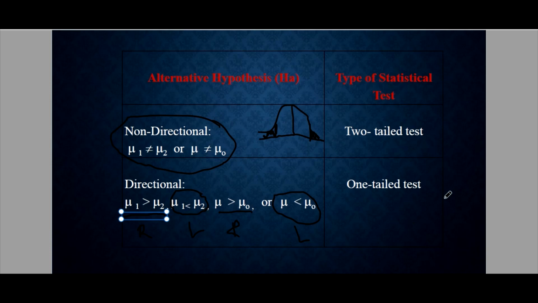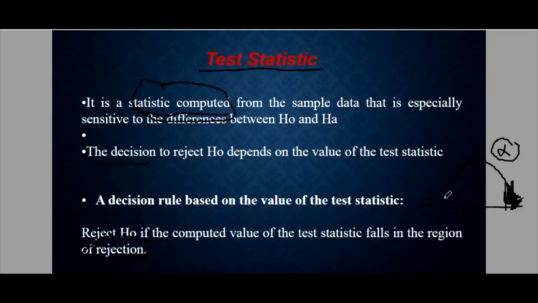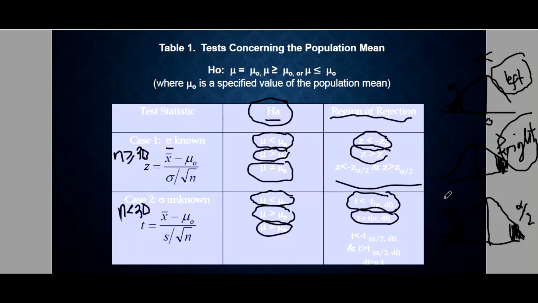Okay, so this is also very important in hypothesis testing. You must know whether it is a right-tailed test, a left-tailed test, or a two-tailed test. And of course, aside from that, the test statistic is also very useful, because if you're wrong in choosing your test statistic, then the proceeding steps will be wrong.